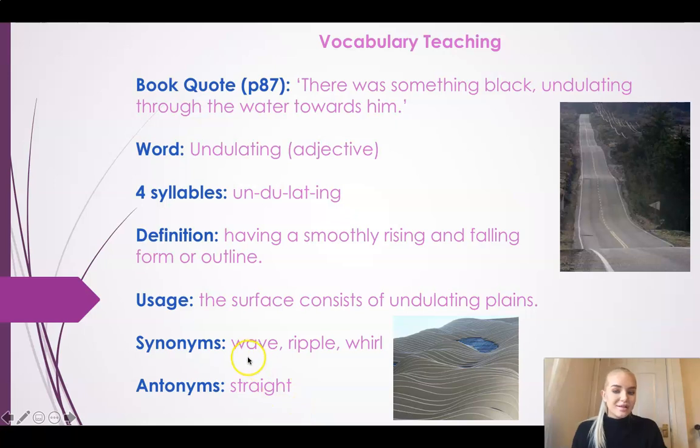And these can be classed as our synonyms for the word undulating. Something that looks like a wave, a ripple, or a whirl. Whereas an antonym would mean straight. If it's not undulating, it's straight. And in the book, it's quoted as, "There was something black undulating through the water towards him." So there's something black, what might it be, under the water, kind of causing this ripple effect in the water. And another way that we could use this word is by saying the surface consists of undulating planes, okay?